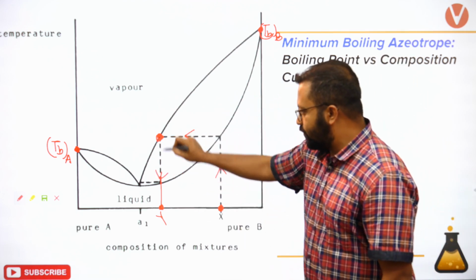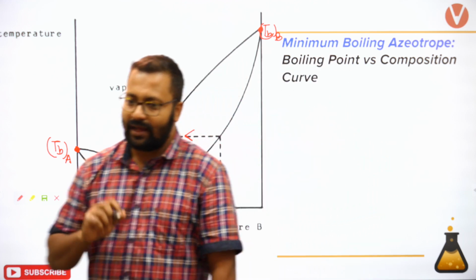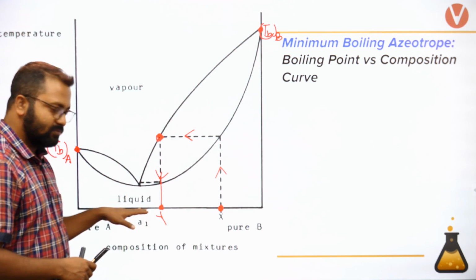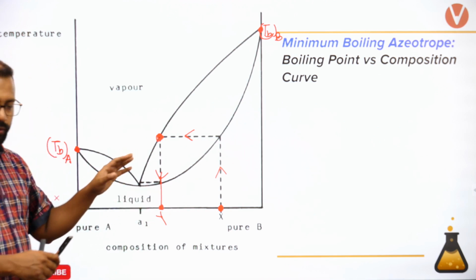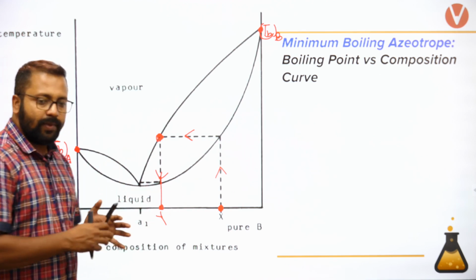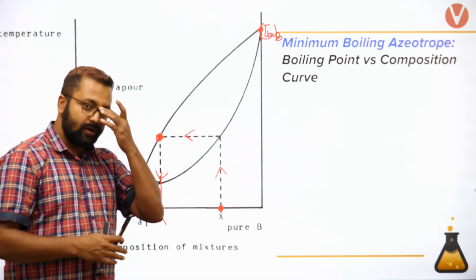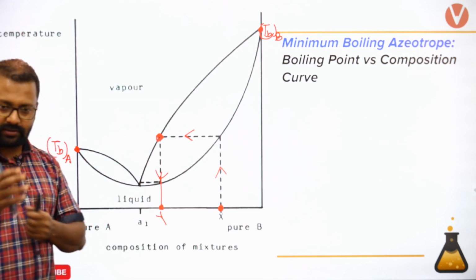Evaporation, creation of vapors, condensation. याद है आप लोगों को? Do you remember that this is what happens? This is the lever rule to predict what will be the composition of the distillate or what will be the composition of vapor. If you remember this, please say yes.